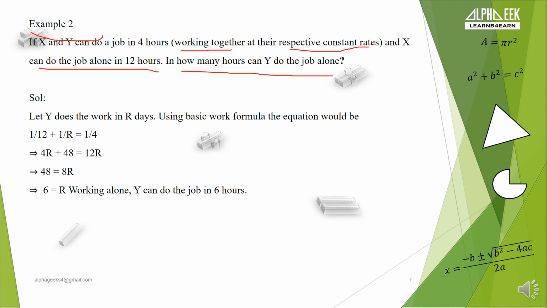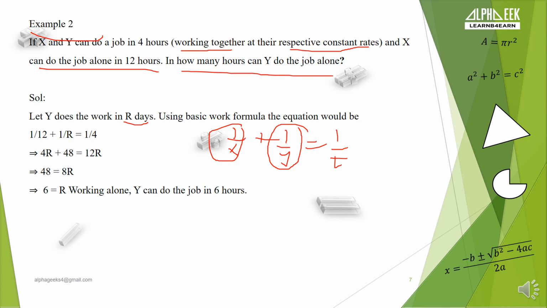Let us assume that the number of days required by y to complete that work is r days. Now we'll use our basic equation, 1 by x plus 1 by y is equal to 1 by t, where 1 by x and 1 by y are the work completed by the respective people in one day.